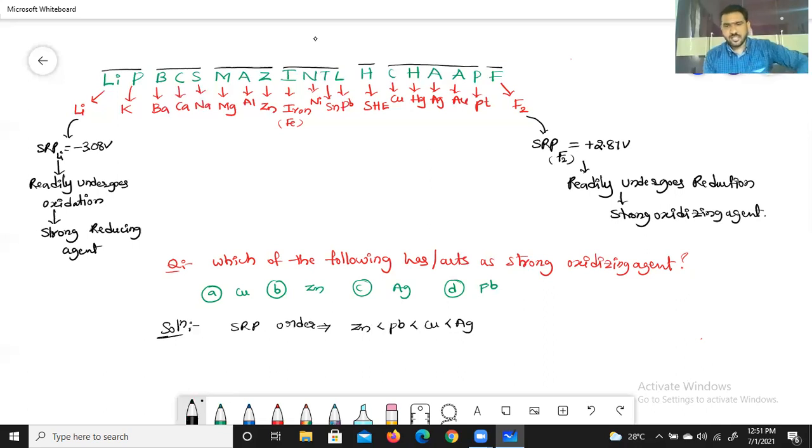So silver has the highest SRP value. The element which has the highest SRP value is considered a strong oxidizing agent. So the answer is what, beta? Silver. Like this, by using the code I gave, we can easily get the answer. Coming to the next question.